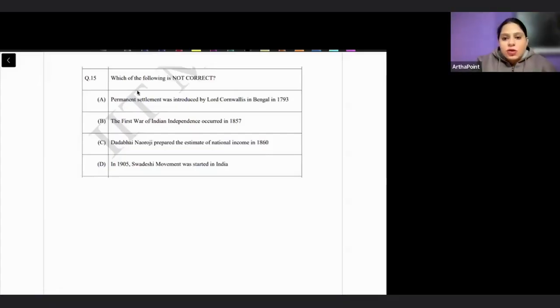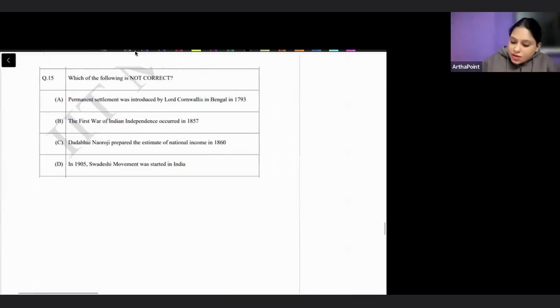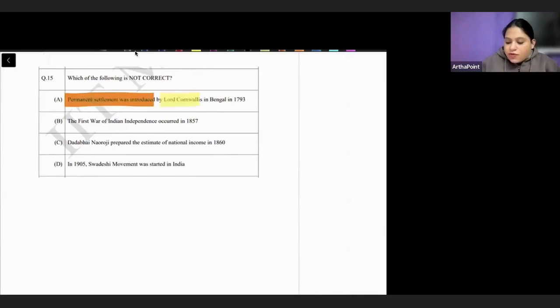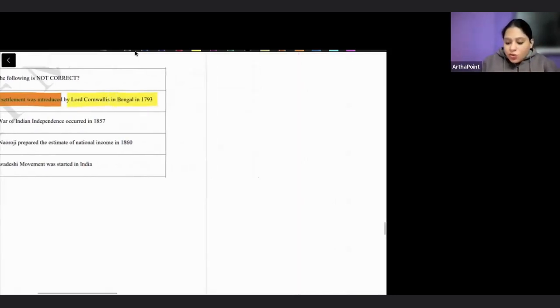So first of all, my request would be, look at the first one. Permanent settlement was introduced by Lord Cornwallis in Bengal in 1793. This is a correct statement. But what I want you to do is revise all the land systems that were there.